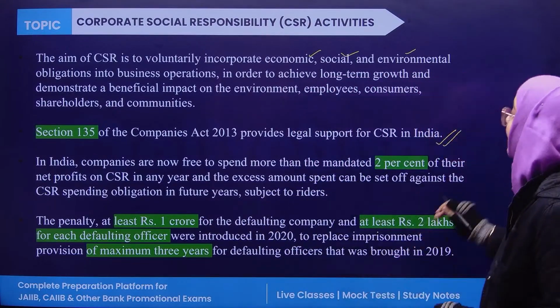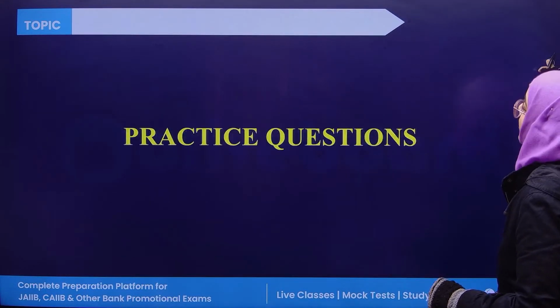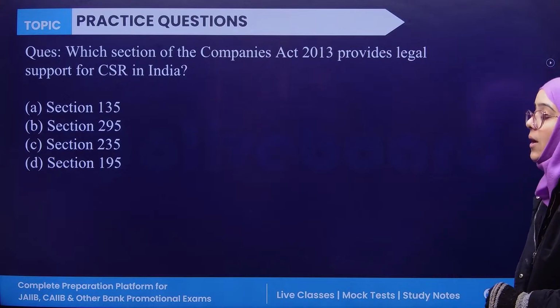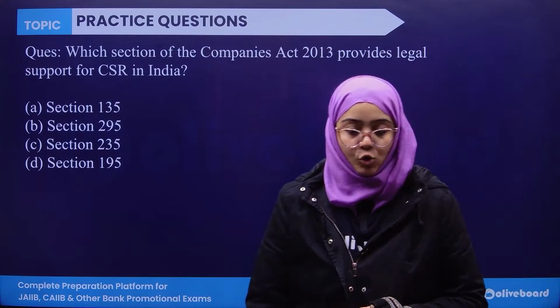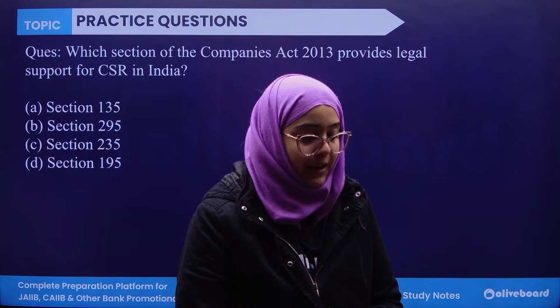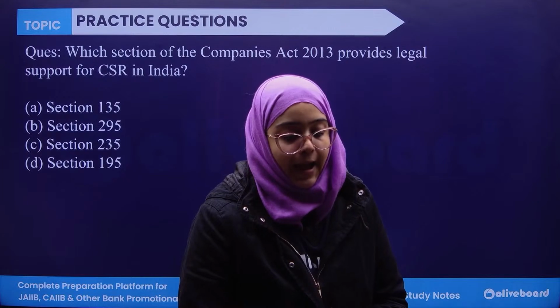Clear? So this is corporate social responsibility. Now, let us discuss the practice questions. The very first practice question: which section of the Companies Act provides legal support for corporate social responsibility? Everyone, please answer this question. It's a very easy question. I have already explained it in detail.